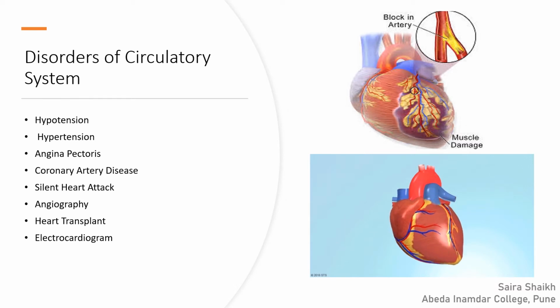It causes complications such as hypotension, hypertension, angina pectoris, coronary artery disease, or heart attack. We'll also discuss angiography, heart transplant, and the ECG.